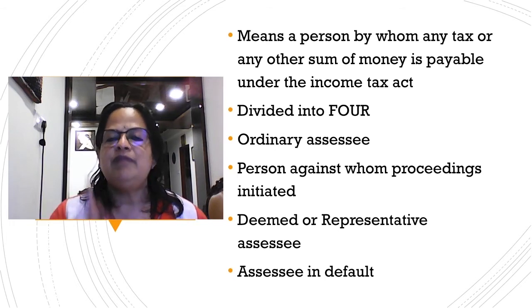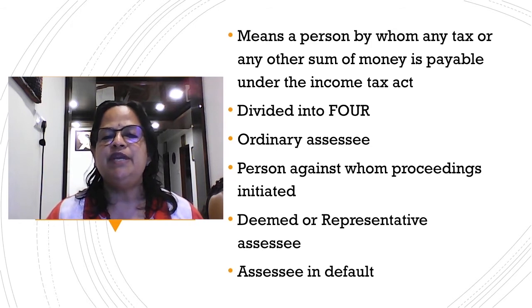So you have to remember that when my father or my brother is paying the tax for my sister, they are not paying for themselves. They are representing somebody else in their tax payments. That means they are representing my sister in their tax payments. Next one is assessee in default.